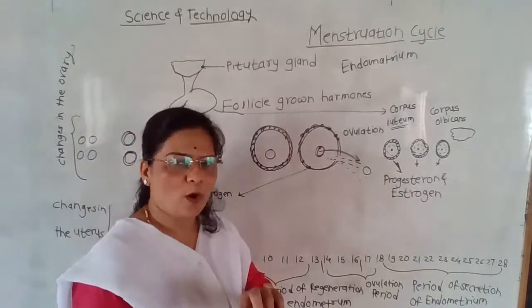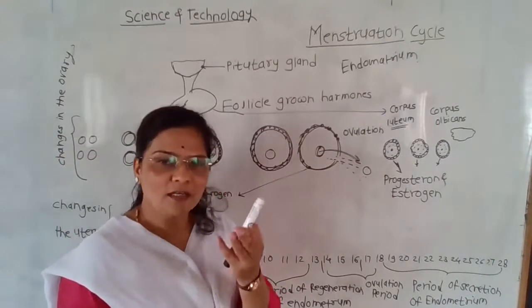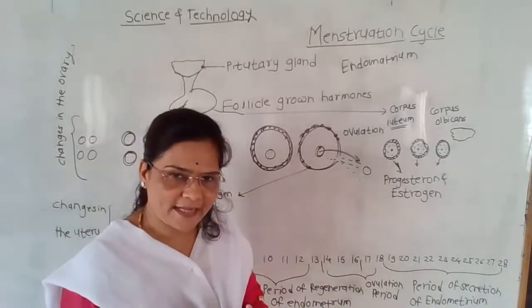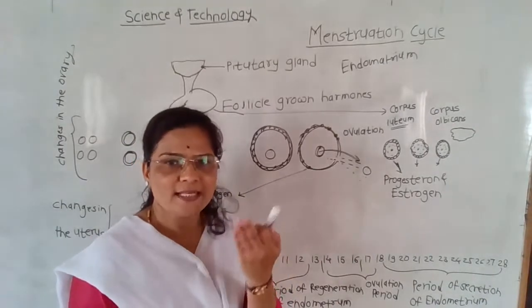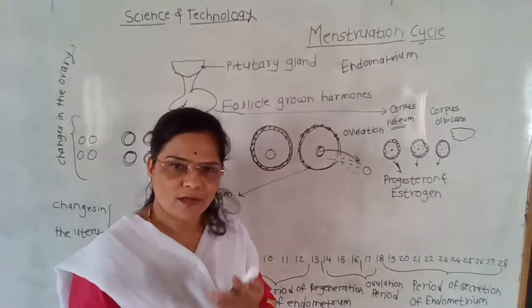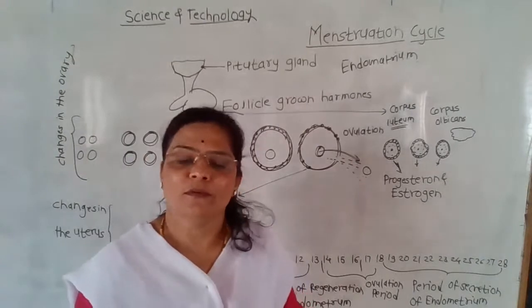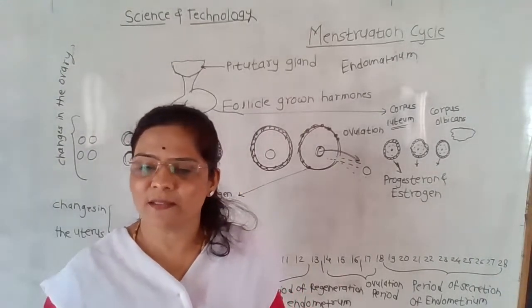It depends upon the health of the girl, which type of diet she takes, which type of physical fitness she has, because various types of bleeding processes take place.